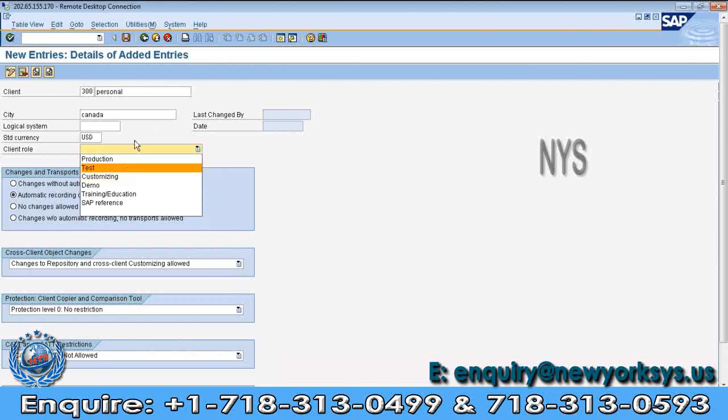If it is the development system, then you need to select the customizing. If it is the demo system, then you need to select the demo option. Suppose the system is for training purposes, then you need to select the training. Suppose this is a reference client, then you need to select the reference option. But now I am selecting the customizing role. Here the options are showing.